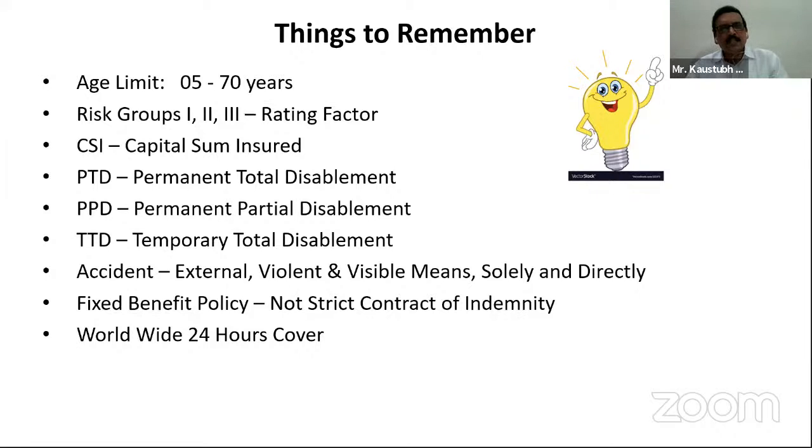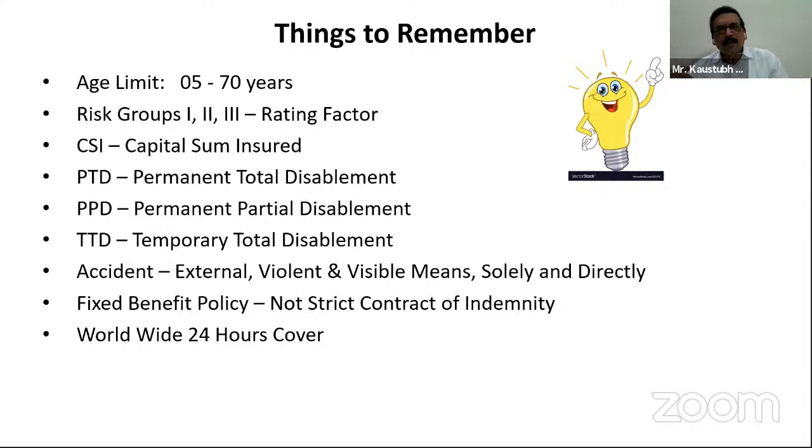The compensation is paid to the insured, that is 100%, then the policy is not valid again and you cannot give the next year renewal to this type of person. Though the insured is alive, you are not supposed to issue a policy or renewal to a person who is suffering from permanent total disability. So these are the things to remember under the personal accident policy.